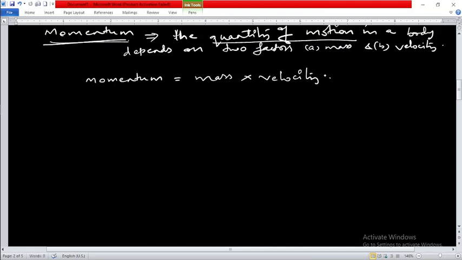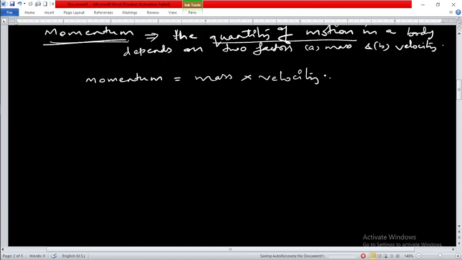What we have seen here is that force is directly proportional to mass, as well as directly proportional to the velocity of a body, and that is why we can say that the quantity of motion in a body depends on two factors, that is mass and velocity.